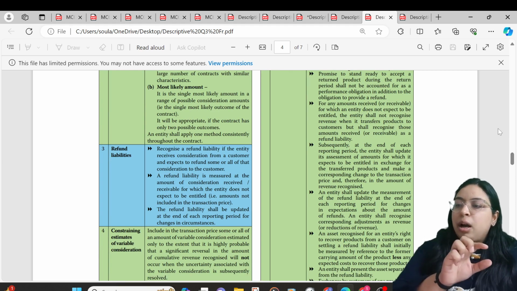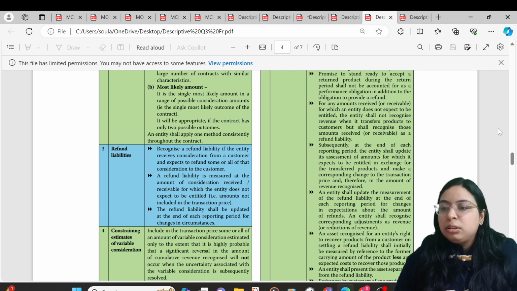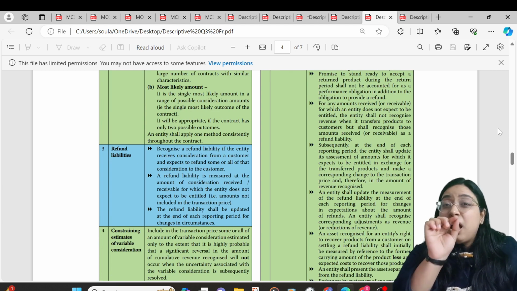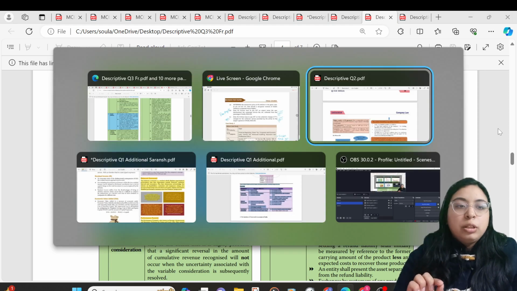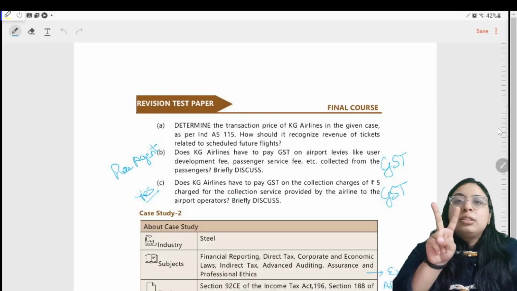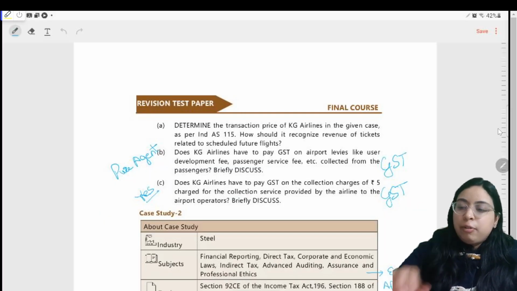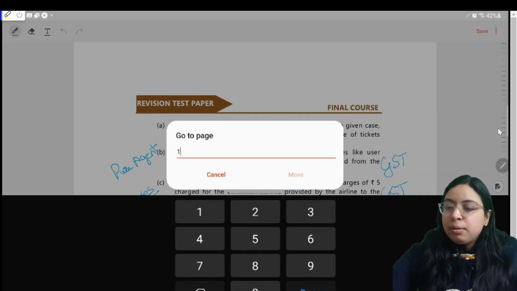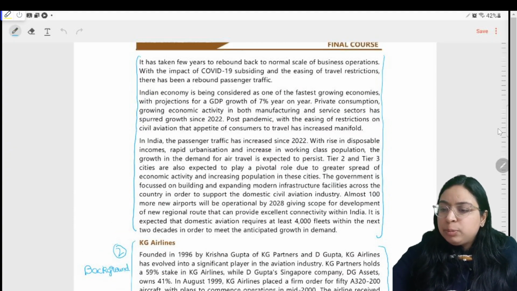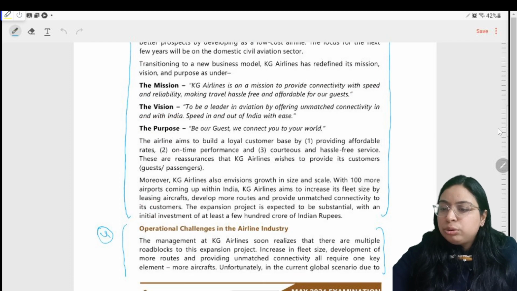So we have been asked to determine the transaction price. So we need to read from the question what is the cost we are actually charging from the customer. So again, for the second or last part, we have to refer to the case study. Quickly move on. Which para will we be able to use?